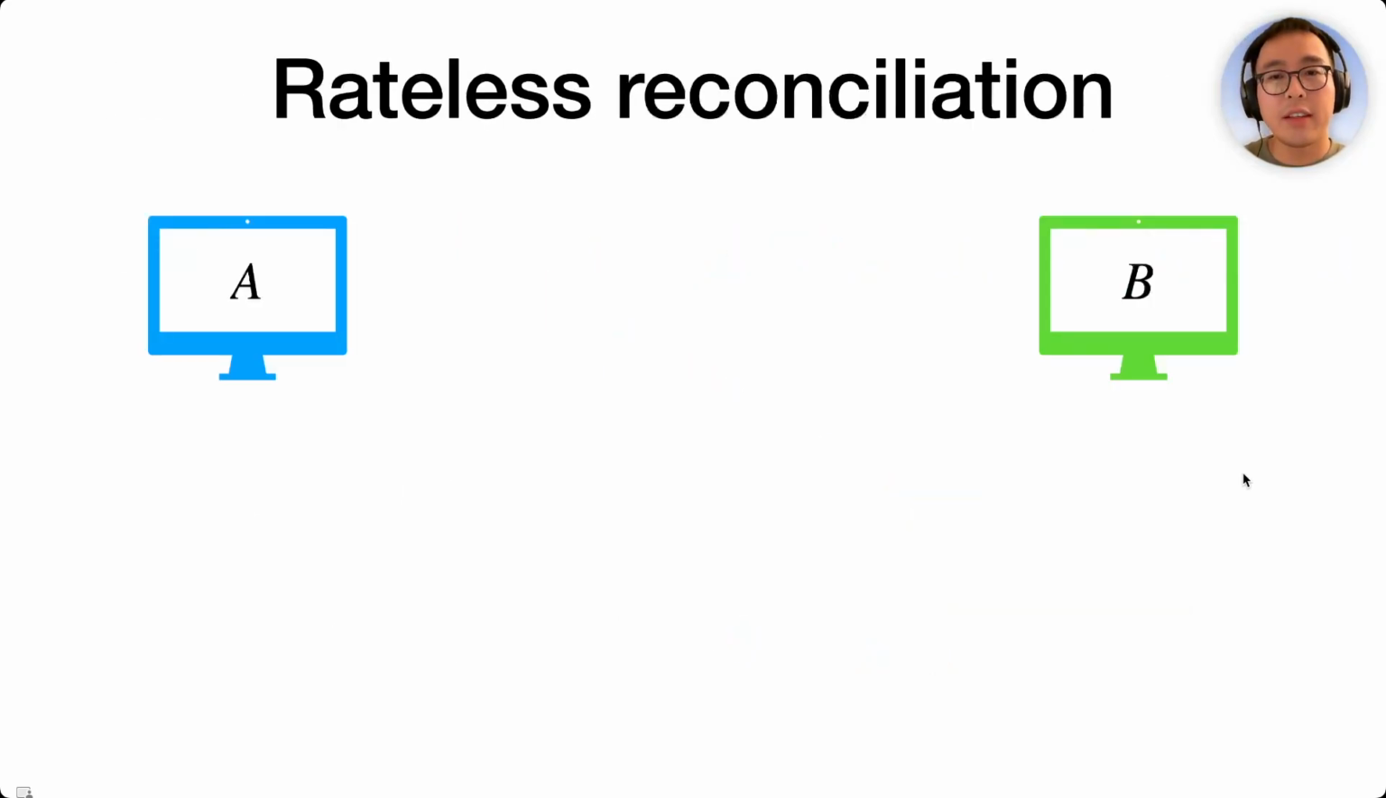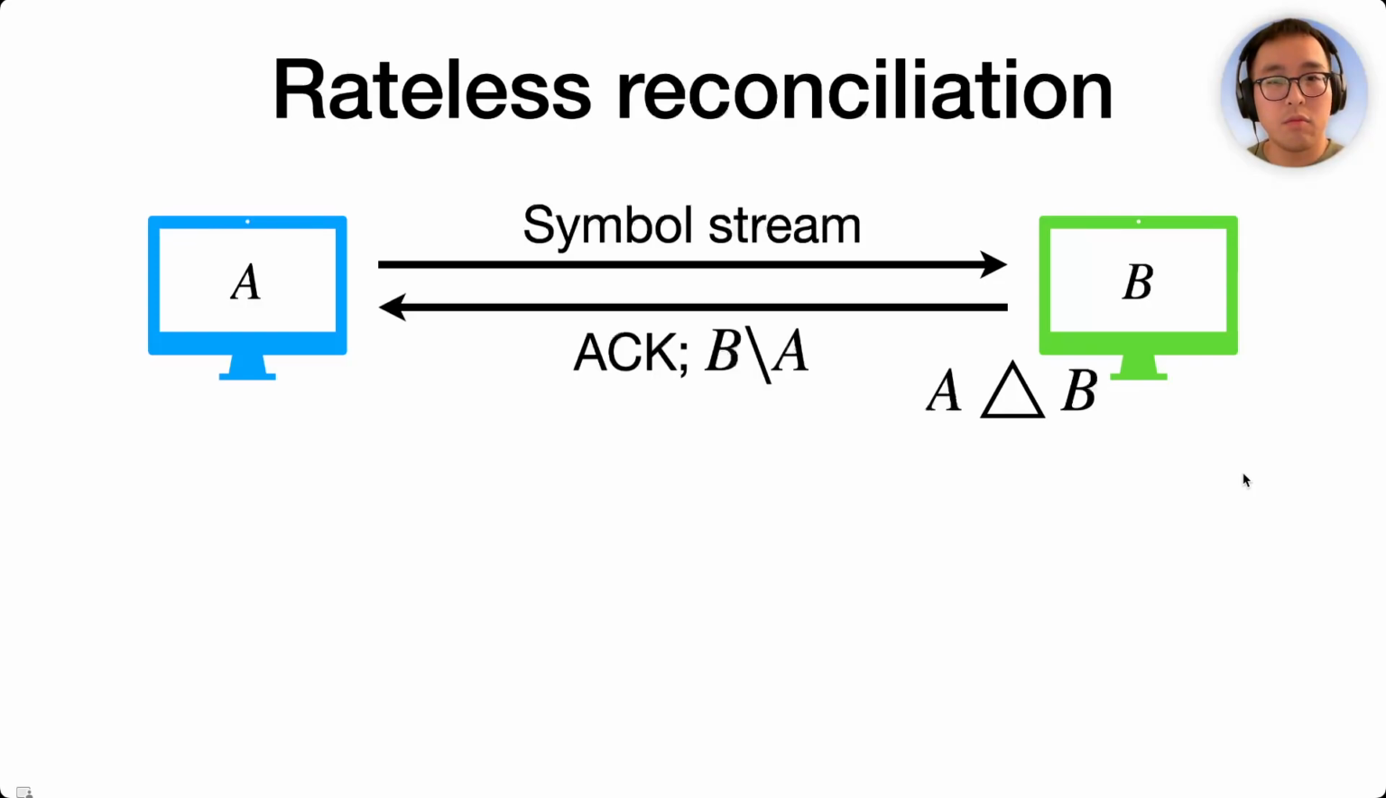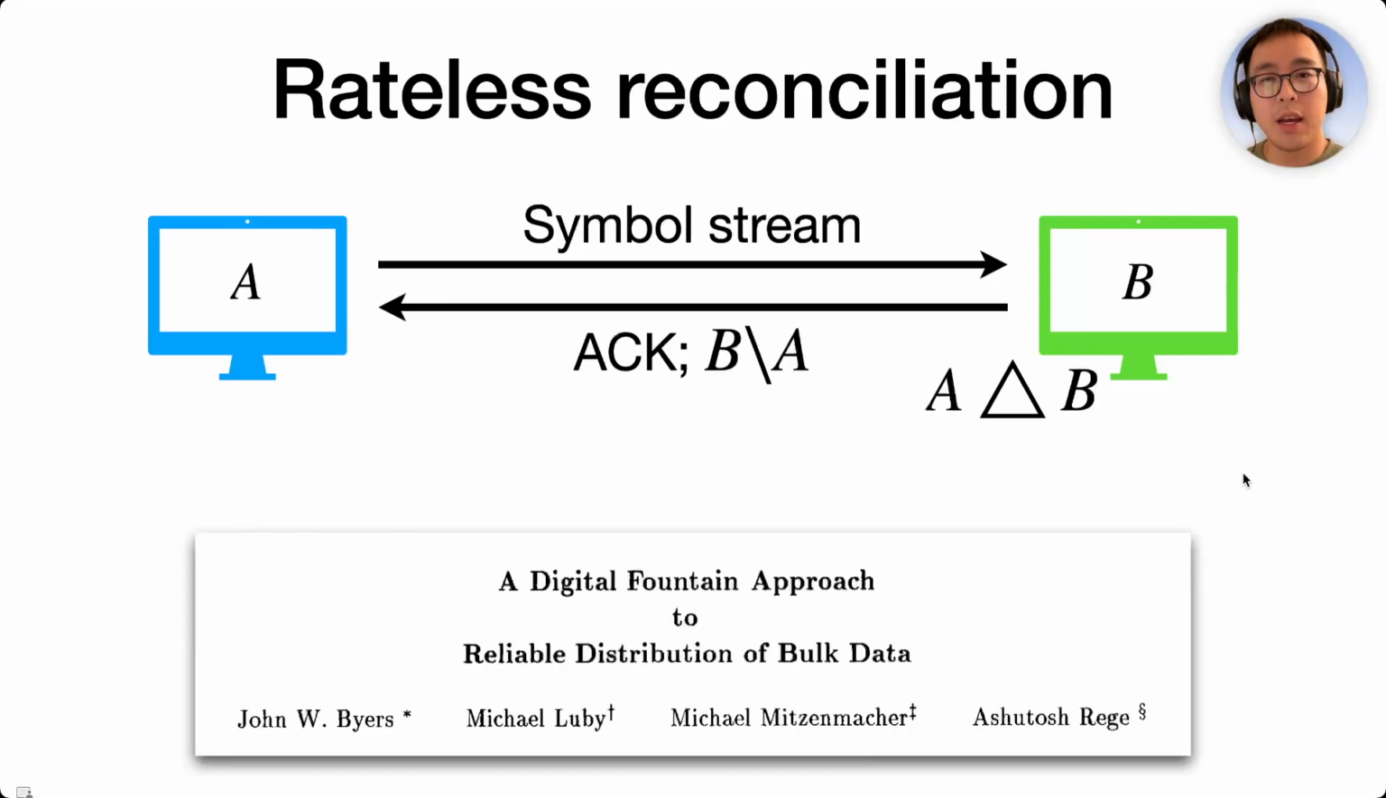So there we have it, the full design of rateless IBLTs. To synchronize, Alice simply streams her symbols to Bob. After getting enough symbols, Bob decodes and gets A delta B. He then acknowledges and optionally sends the items that Alice is missing. This operation is very similar to the digital fountain concept and rateless codes. There are some formal connections to be made between reconciliation and the coding, which I'll not dive into, but the name rateless IBLT comes from here.